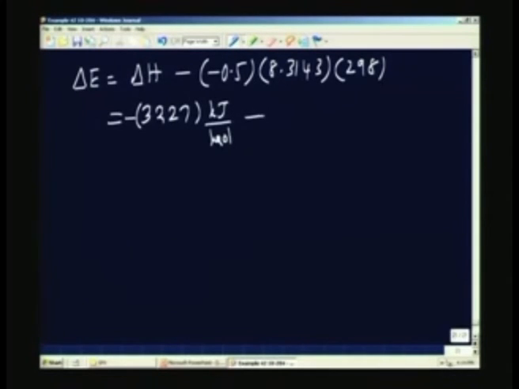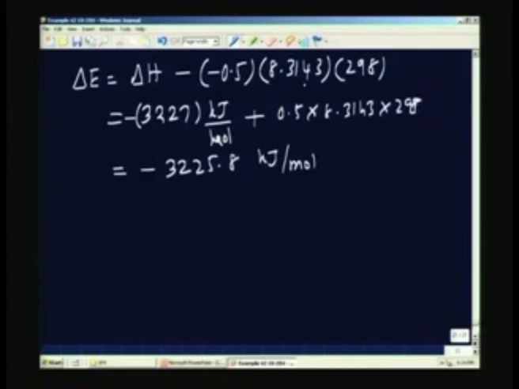This will become plus, this whole thing is going to be 0.5 into 8.3143 into 298. So, this comes to minus 3225.8 kilojoules per mole. This is actually in joules, and this is in kilojoules, that is why you have to be clear.